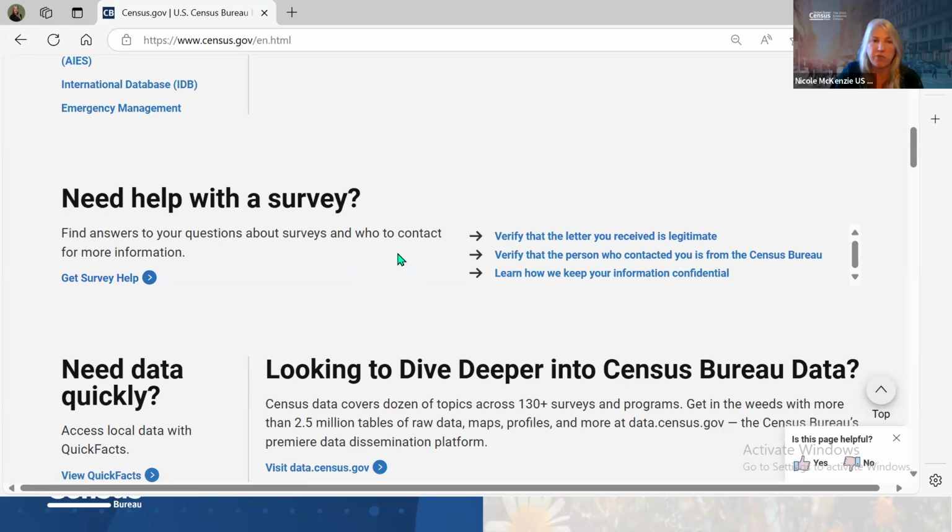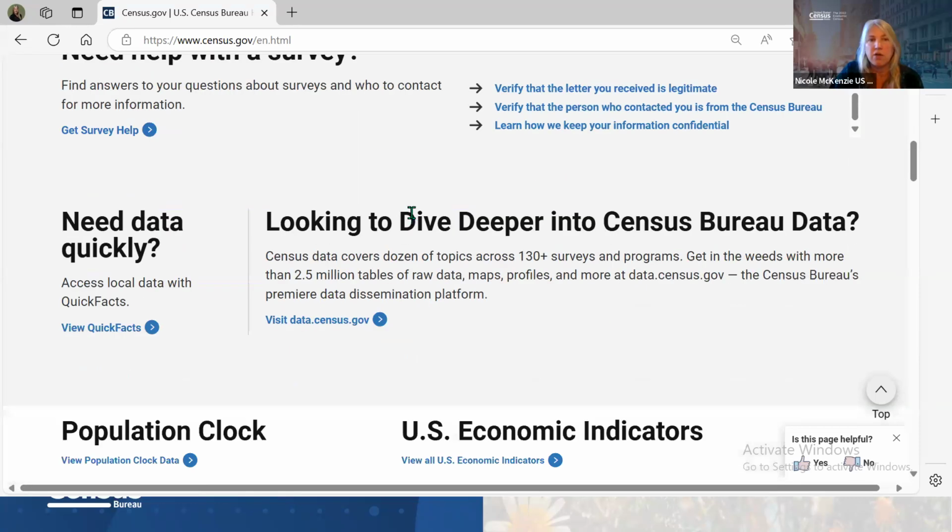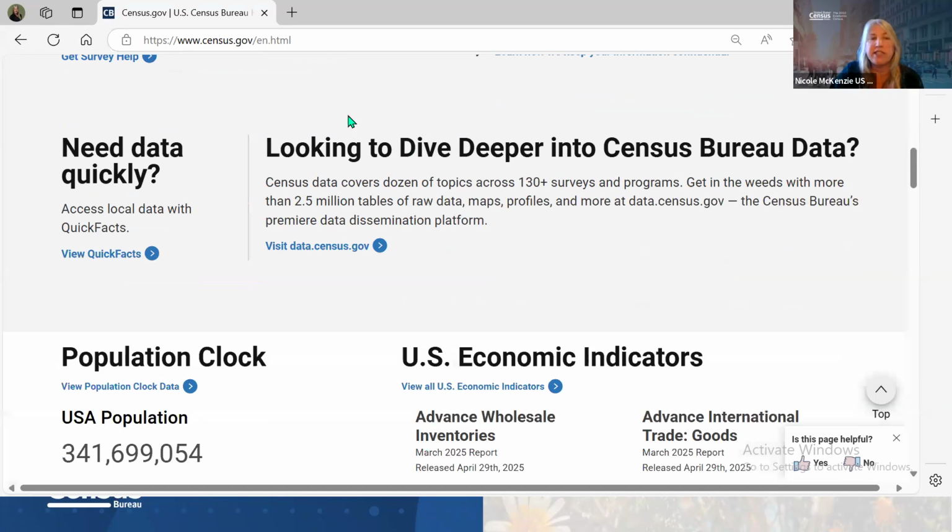This is where that information would be held. We also, as we scroll down, see data access tools listed in the big long data tools and apps section, but we put on our main page quick access to QuickFacts and data.census.gov. This is where, I hate to say, the majority of people are looking, but for me, when I'm looking for data, I go into data.census.gov.